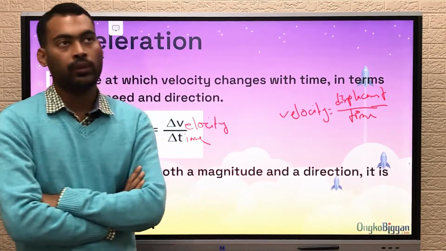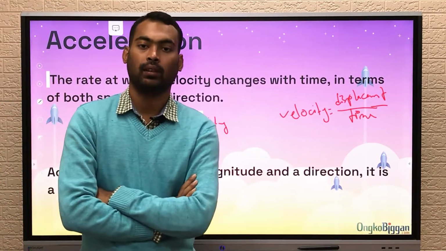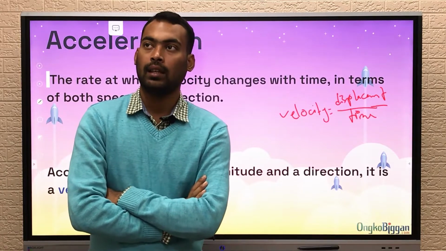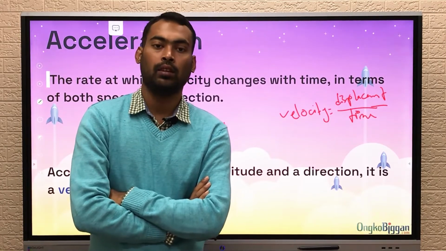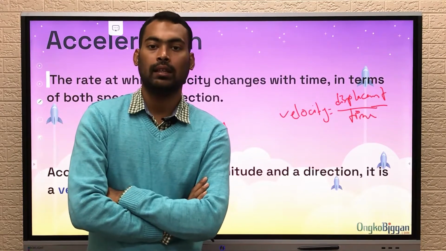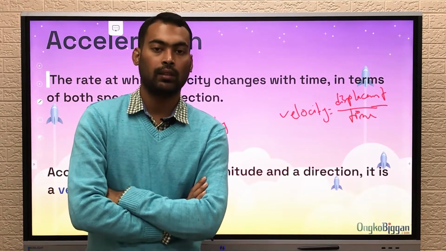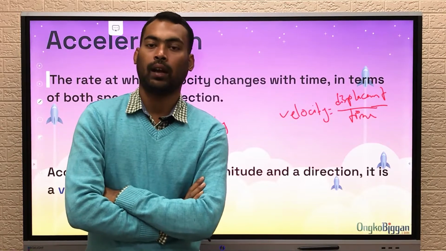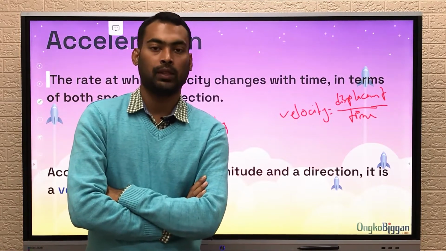Suppose a car is moving with 3 meters per second velocity, and suddenly you feel that you need more velocity. So you start to increase the velocity of the car with respect to time.